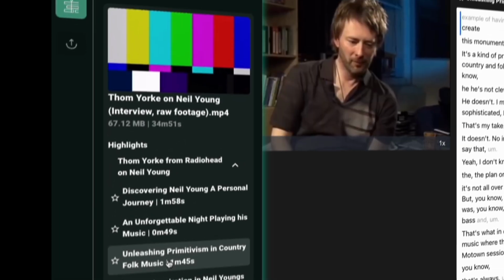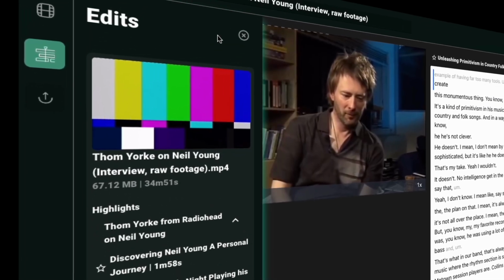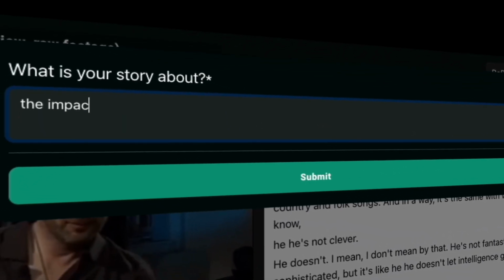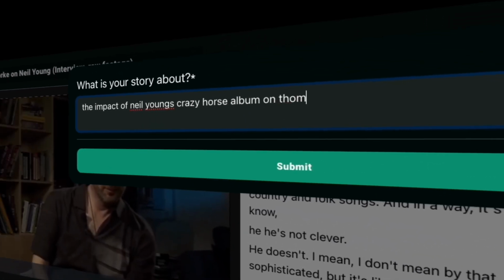So we made this fancy new button called Reprompt. Let's put this into action. You are editing an interview and you would like to release multiple highlights, all covering different topics. Once you've combed through your first batch of clips, you can now reprompt our AI to get a whole new batch of clips depending on what context you give it.